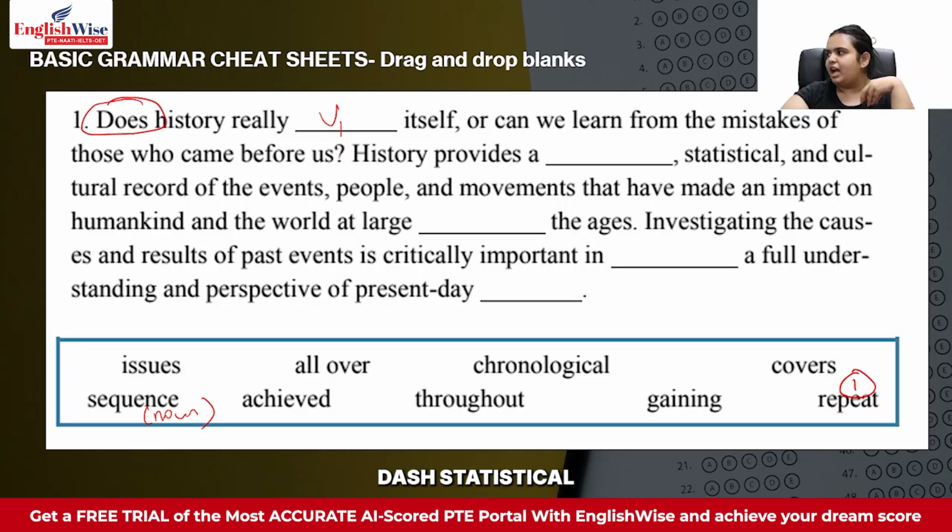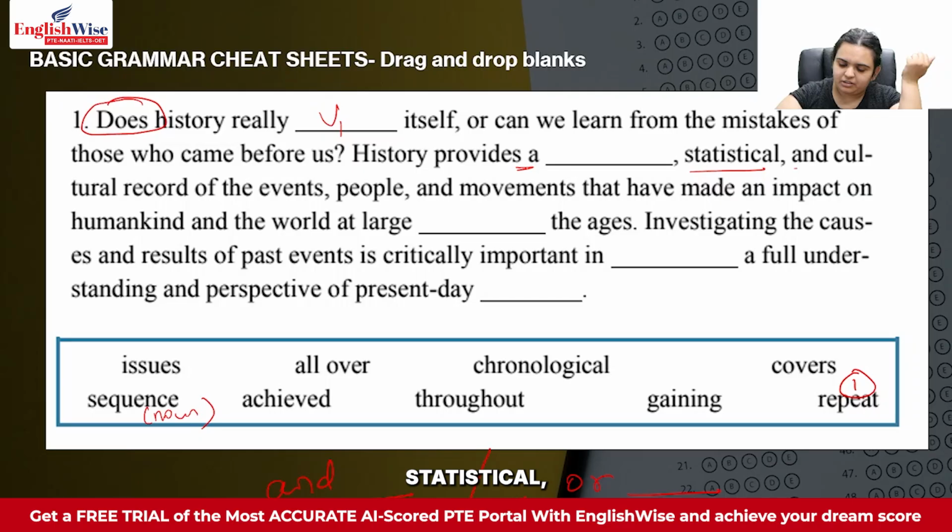History provides a dash statistical and cultural record of the events, peoples and movements that have made an impact on humankind and the world at large. Dash the ages. So now over here you see there is an and given. There is a blank after a, and we are based on our and or rule. So if you remember the rule which goes like before and after and, or before and after or, you always put the same kind of things.